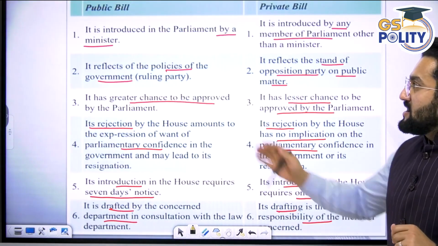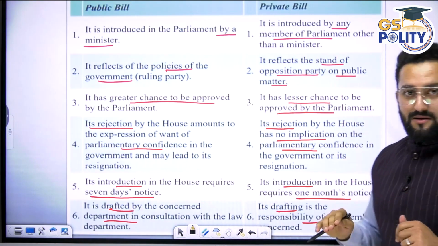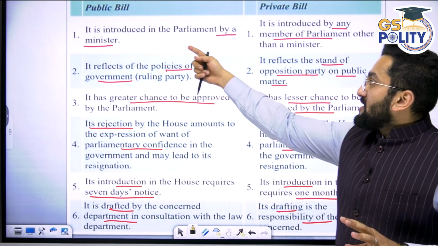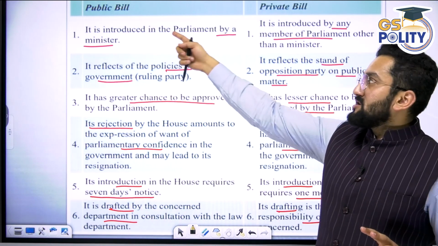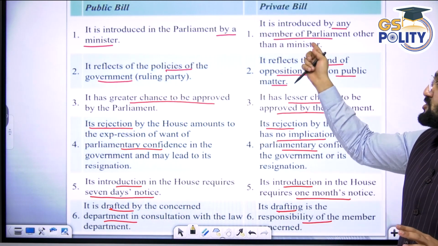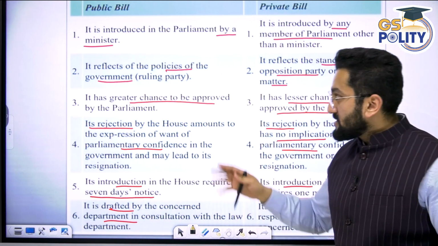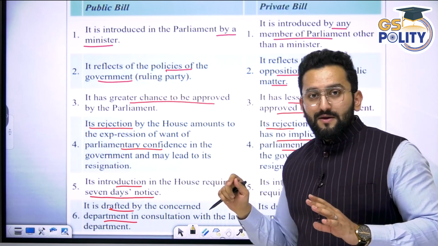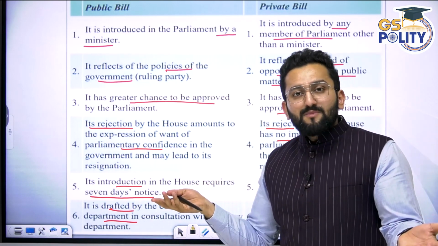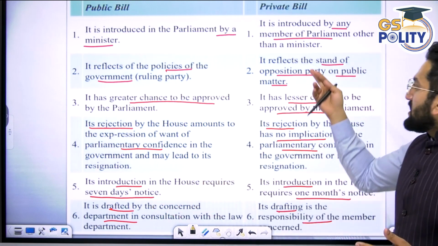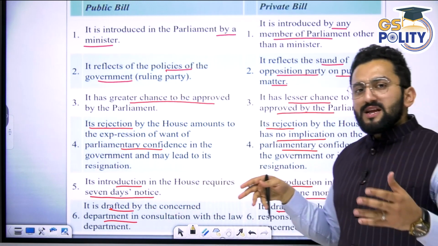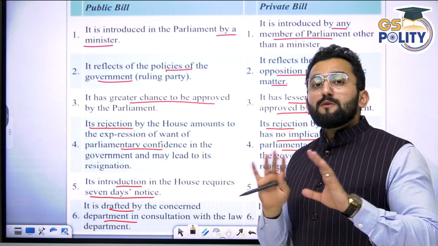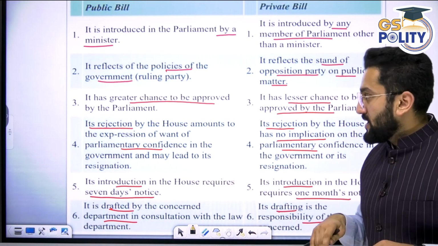Now, public bill and private bill. Like I told you, the difference is there, right? A public bill is introduced in Parliament by a minister, I told you. A private bill is introduced by a member of Parliament who is not a minister. This is for your quick revision. It reflects policies of the government, because the minister is actually presenting this bill. A private member bill reflects a stand of the opposition. Generally, private member bills are introduced by some member who is not part of the ruling party.